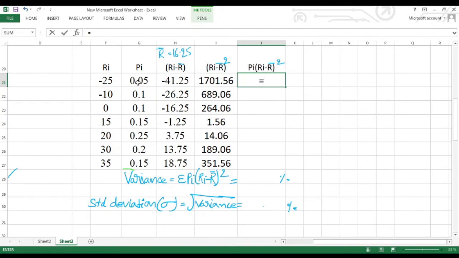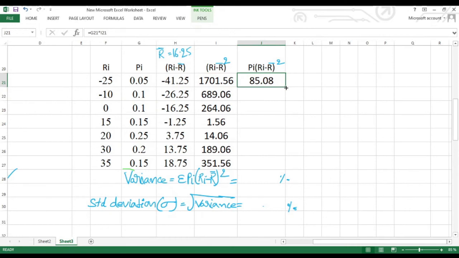So where is the Pi? Pi is here. Multiplied with Ri minus R bar whole square, that is here, Ri minus R bar whole square, 1701.56. The cell address is I21. I is here and 21 is the row, and that becomes I21, and just use the enter key.